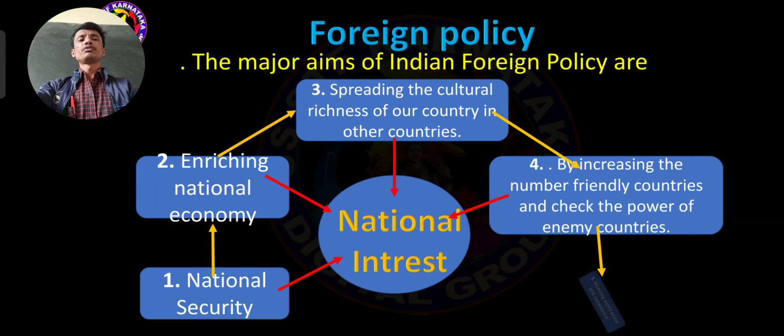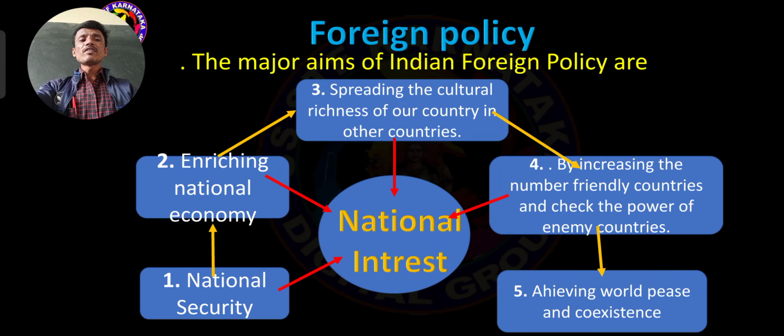And the fifth one, achieving world peace and coexistence. Throughout the world, implementing non-violence but not violence. This is possible through the foreign policy. So if all the countries maintain a good relationship with other countries, then 100% possible we can implement peace